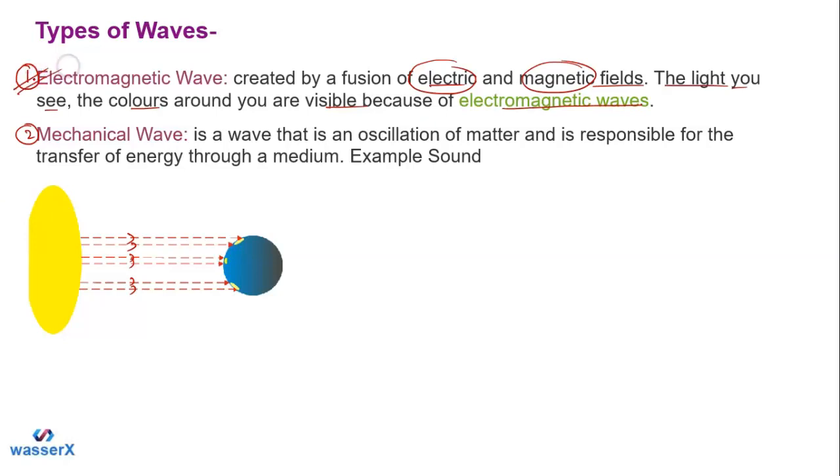In our syllabus, we are not going to elaborate on the electromagnetic wave as of now, but yes, we will be studying the second one here, which we call the mechanical wave. Okay, so what do we call the mechanical wave, students? A mechanical wave is a wave that is an oscillation of matter. Mechanical wave is basically a kind of wave in which the oscillations of matter are there, of course in some medium.